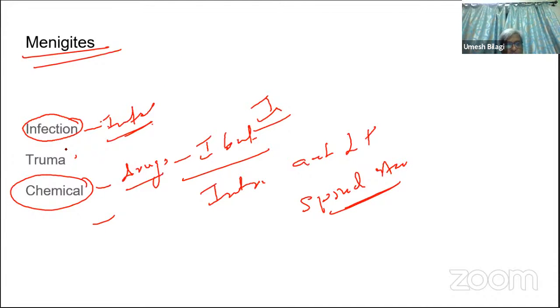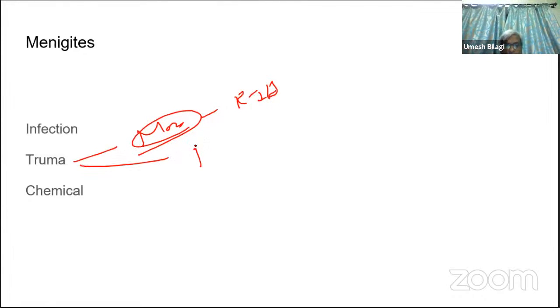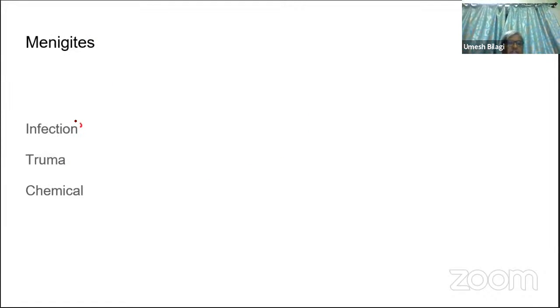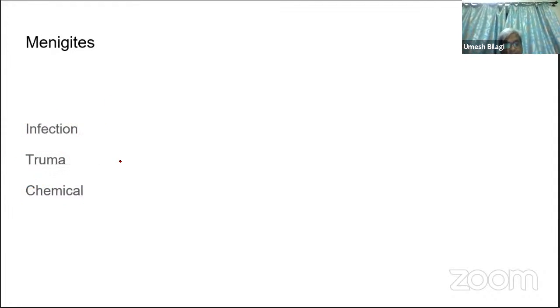Trauma could be non-surgical, maybe an RTA, road traffic accident, or follow neurosurgery. So the cause of meningitis is not infection alone; traumas and chemicals can also cause it.